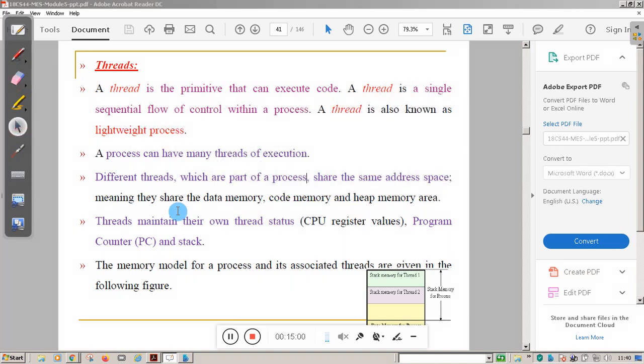Now, there is a small change here. The threads will share the same data memory and code memory, but there will be a separate stack memory for each thread. Why? The question comes why. I will explain that in the next slide. Each thread will use separate stack memory, but it will share the code memory and data memory. You will come to know that in the next slide.